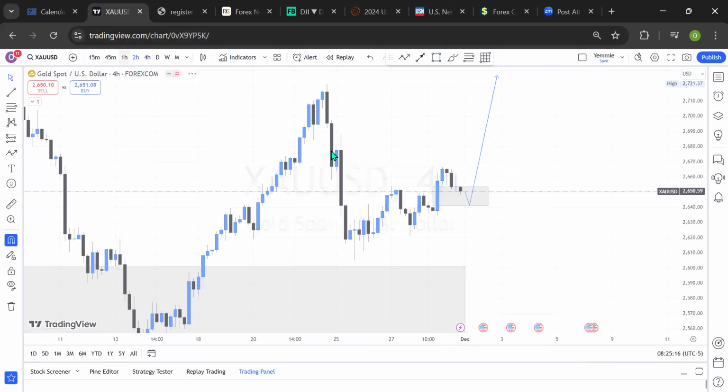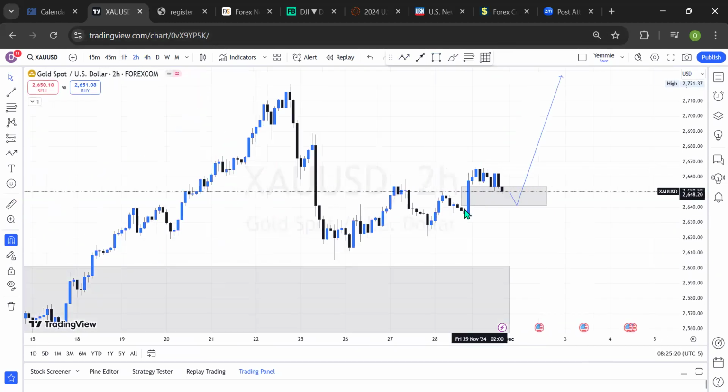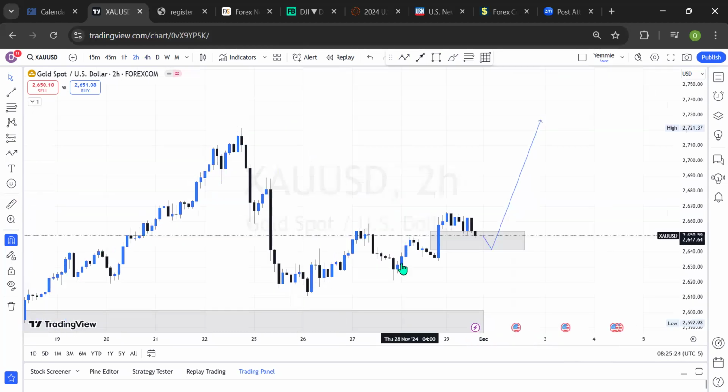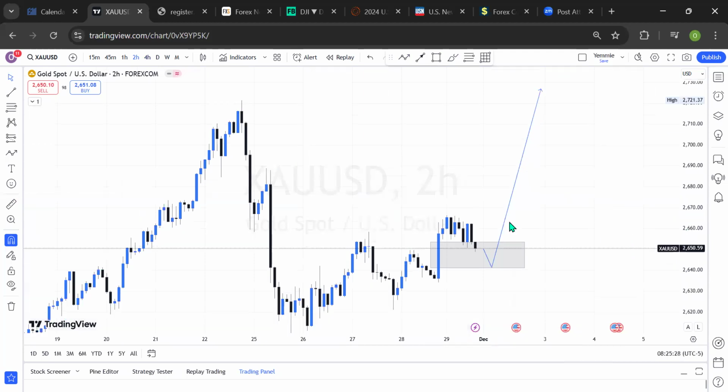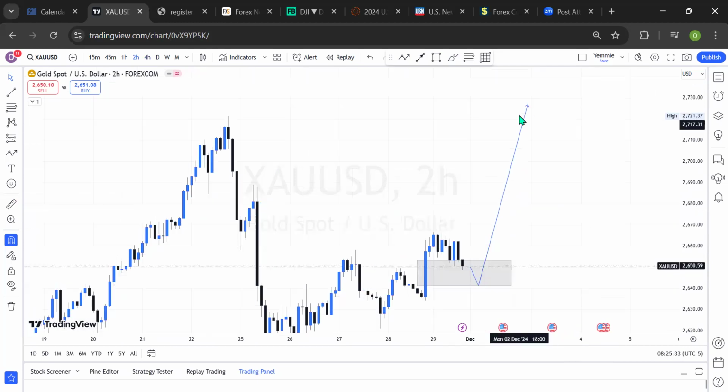Let's check what we have on the 2-hour time frame for gold, or probably the 1-hour time frame. The anticipation remains the same right there, because the market has actually created higher highs and higher lows over time, and we can only be expecting the market to create a little bit of movement to the discount price level so we can buy cheaper and sell at a better price level at about 2726.68, and that is quite a good number of pips.